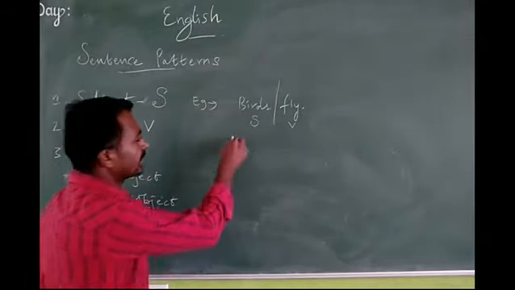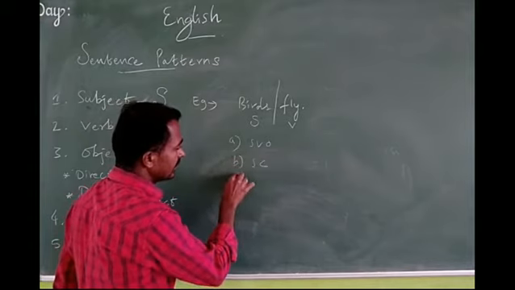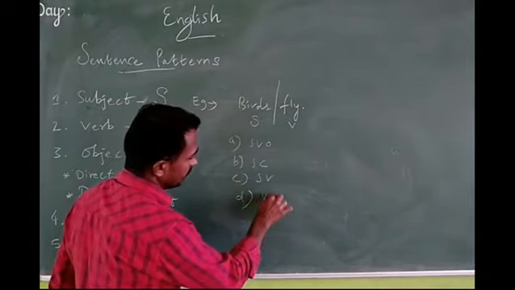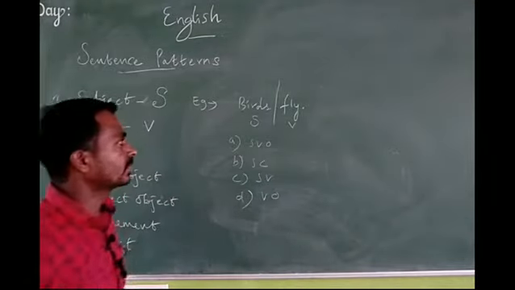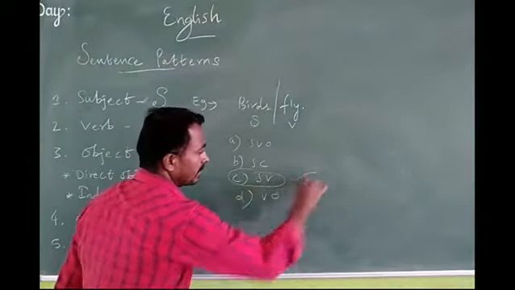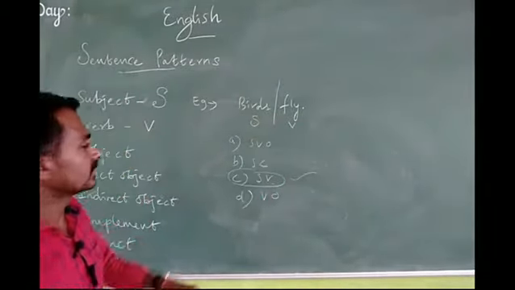From the examination point of view, they will ask SVO, SVC, SVV and something like V plus O. So what is the answer for the given question? Option C is the correct answer. So subject plus verb, birds fly, subject plus verb. These are the questions they will ask.